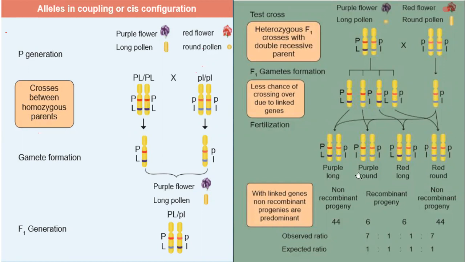Here from the 100 offspring, we are getting 44 and 44, so 88 are the parental combination. The recombinant progeny are fewer, only 12.